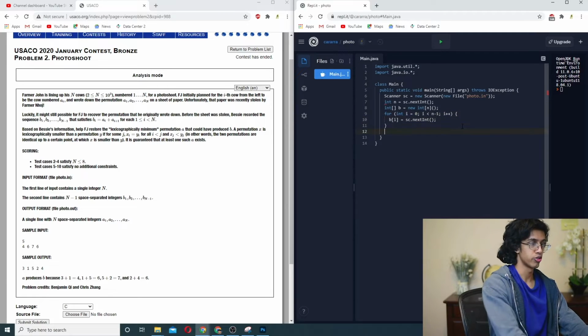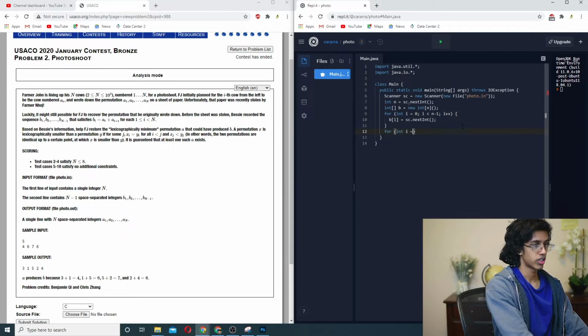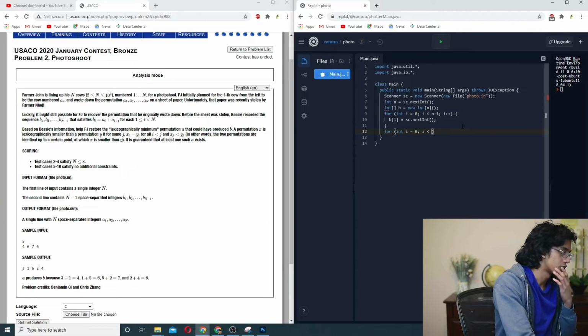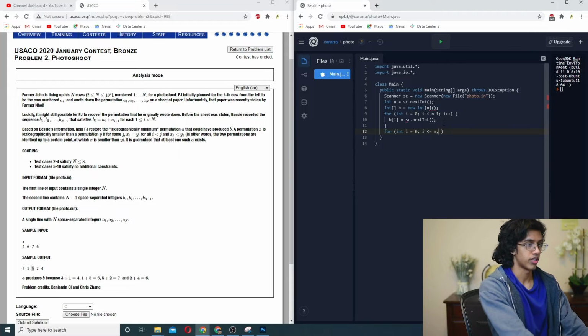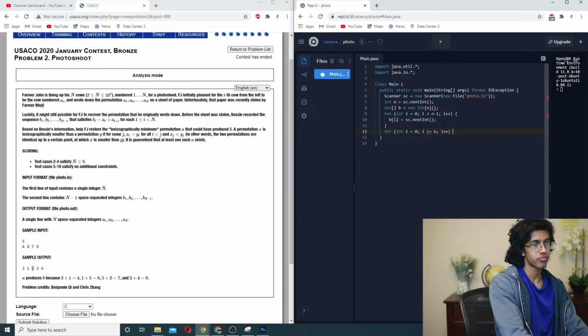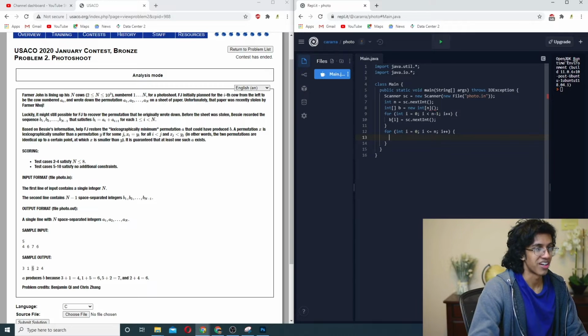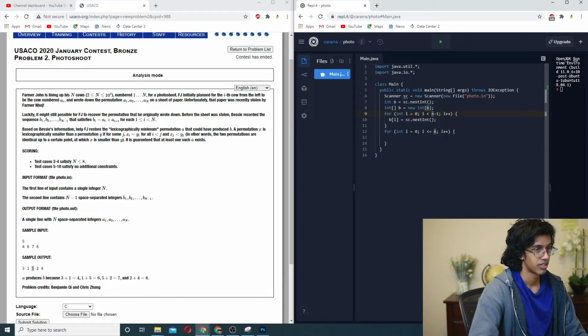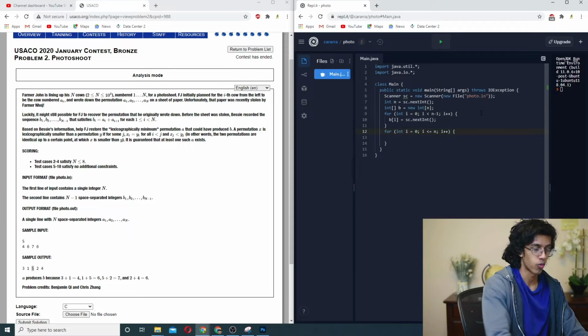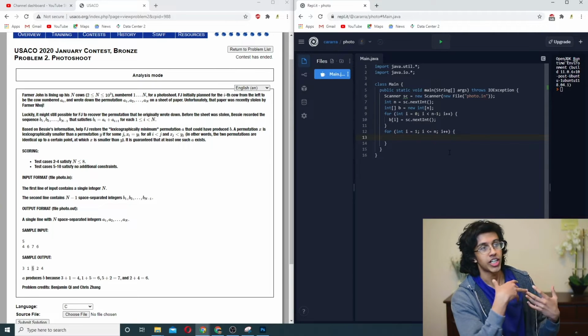Okay, and now we literally just loop through this, for int i equals 0, i is less than or equal to n? How big? Oh, it should be. So the biggest it gets is equal to n. So we do i is less than or equal to n, and then i plus plus. Hey, it doesn't work. Okay, that's not how you do it then, I suppose. Is it gonna say unexpected parentheses or something? Hey, loading, hooray. Is that right? Okay, that's how you do it. Okay, start from 1. Okay, so now we basically want to check if it's a permutation, right?